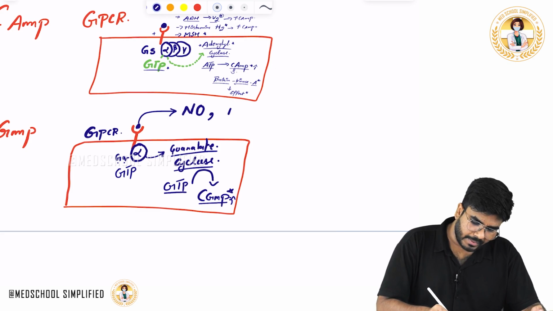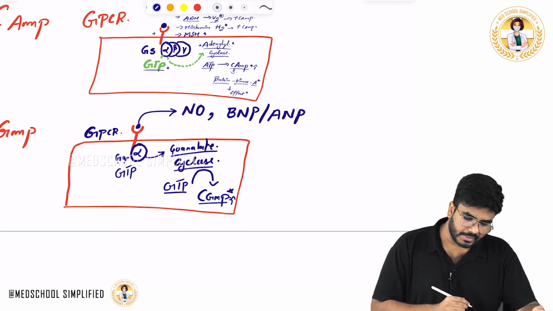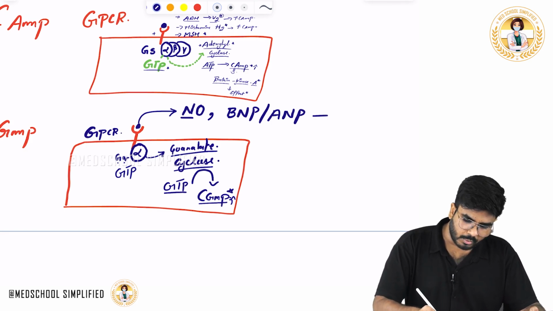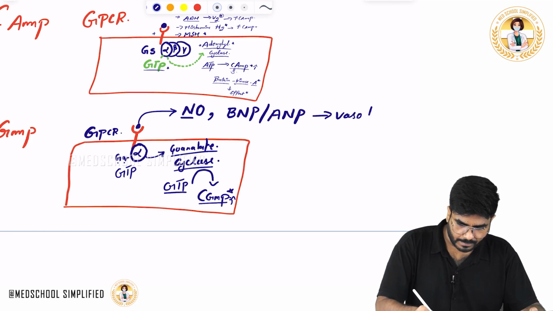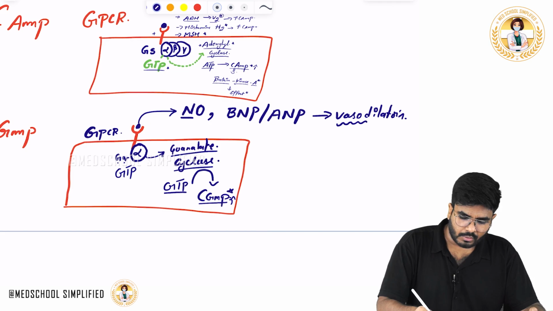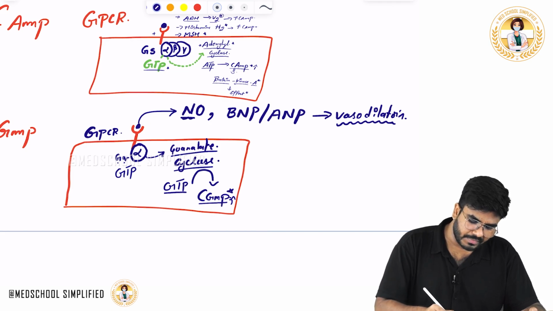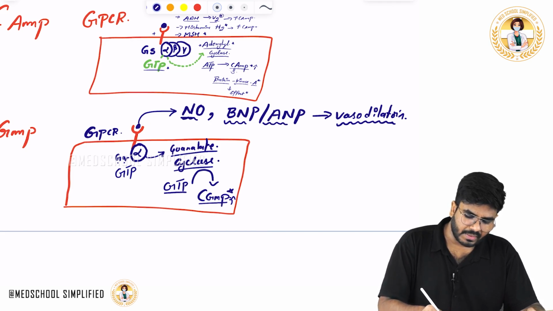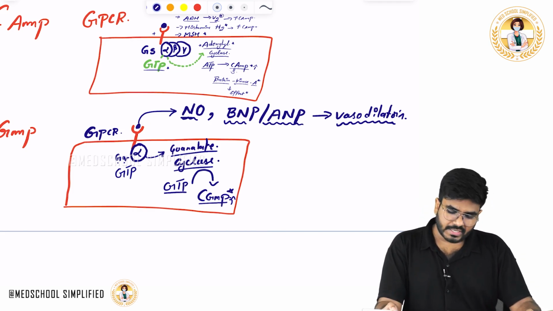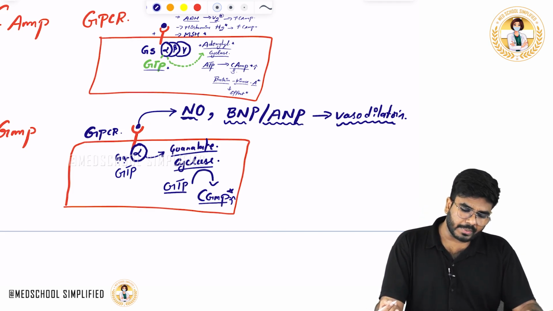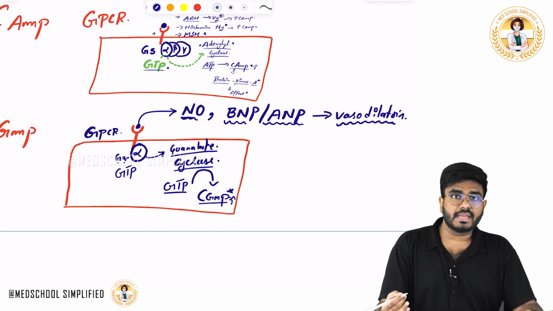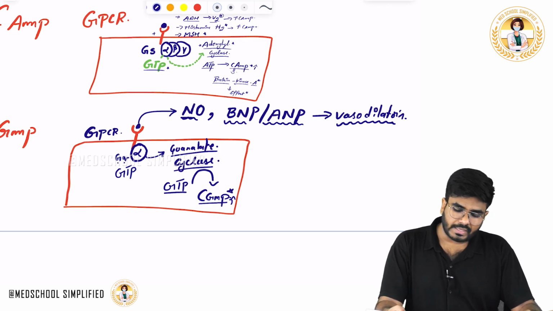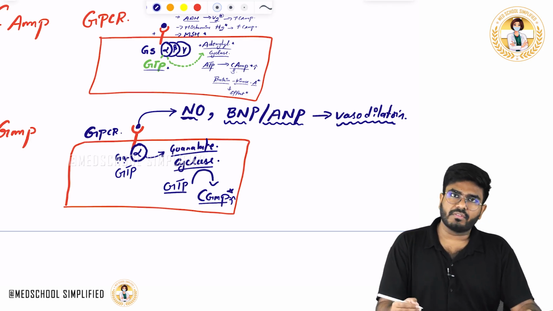Next, ANP, atrial natriuretic peptide, BNP, brain natriuretic peptide, and nitric oxide. Most of these hormones are vasodilators. So vasodilators are going to use which secondary messenger system? cGMP as a secondary messenger. What are the hormones? Nitric oxide, atrial natriuretic peptide, and brain natriuretic peptide. Atrial natriuretic peptide is produced from the atria, and brain natriuretic peptide is produced from the ventricles.